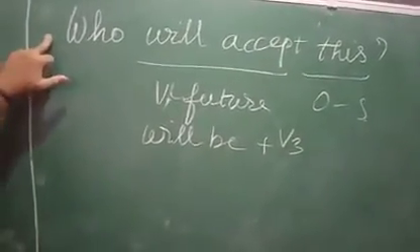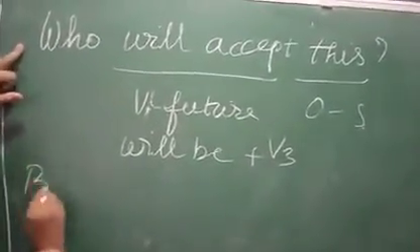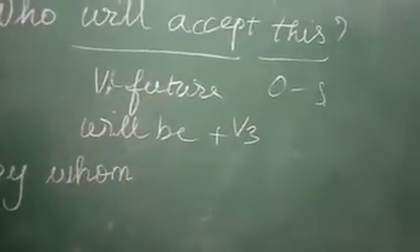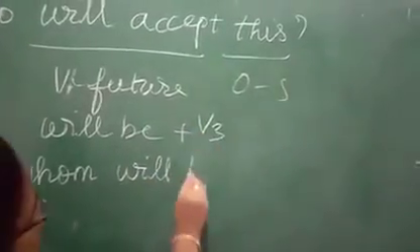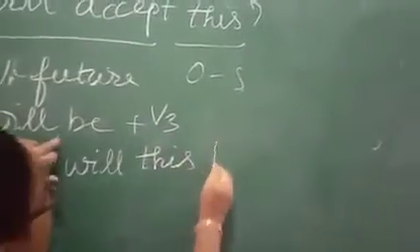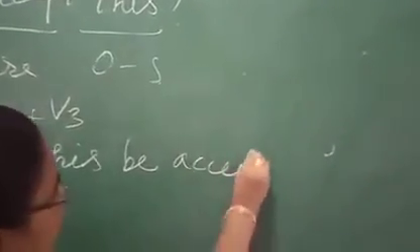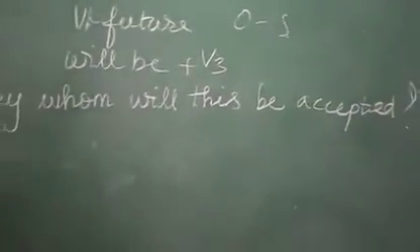If the question starts with who, when we are writing passive voice, we have to start with by whom. By whom will, then the object this, be, V3 accept, accepted. By whom will this be accepted?